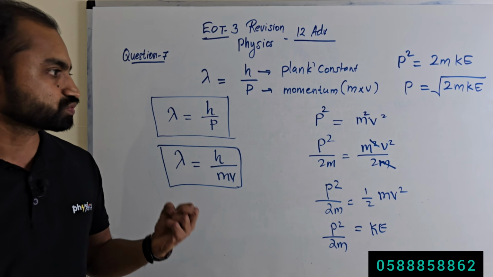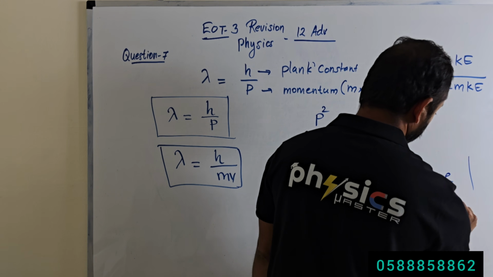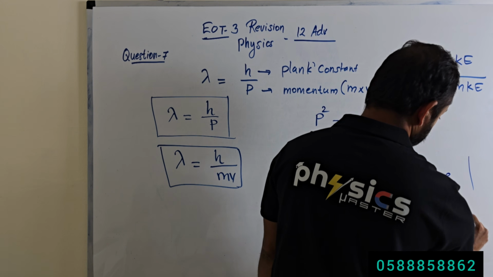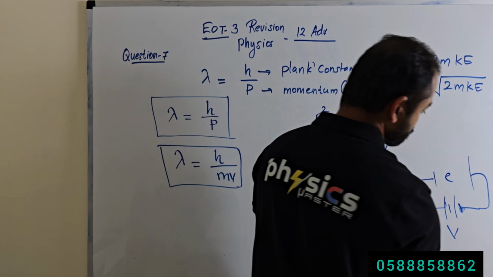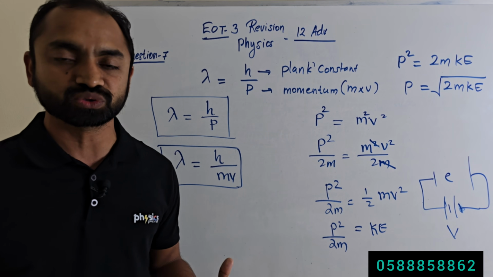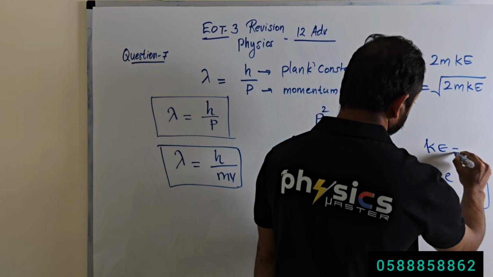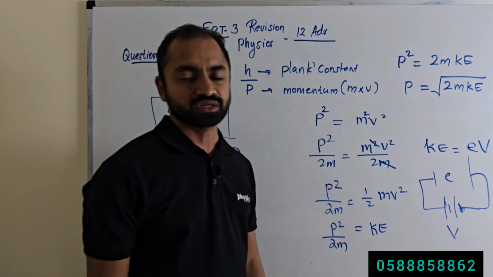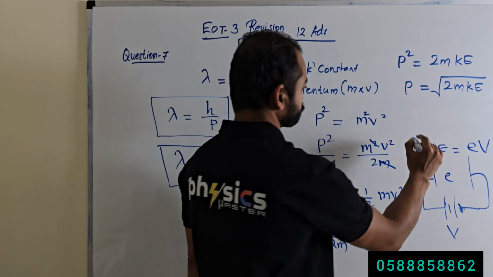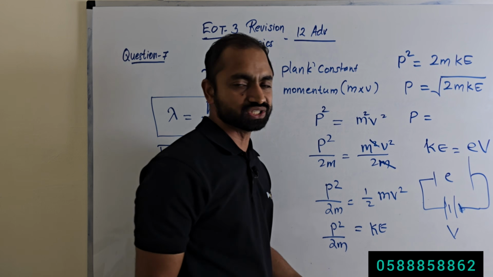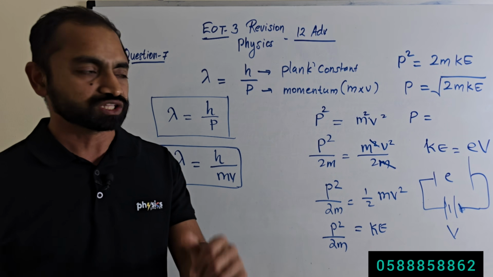And here students, there is an electron, and you apply a potential difference of V volt. So this electron will be accelerated and the electron gains kinetic energy. What is the kinetic energy of the electron? Kinetic energy of the electron is the charge of the electron times the potential difference. So for electron, proton, etc., we can write kinetic energy Ke is equal to eV, the charge of the electron or proton times the potential difference.